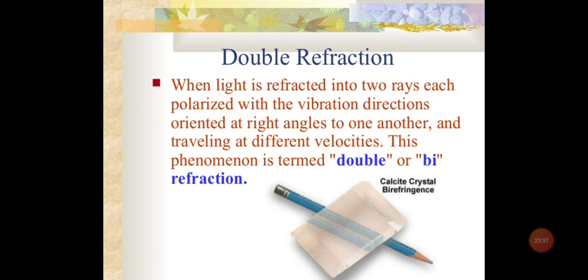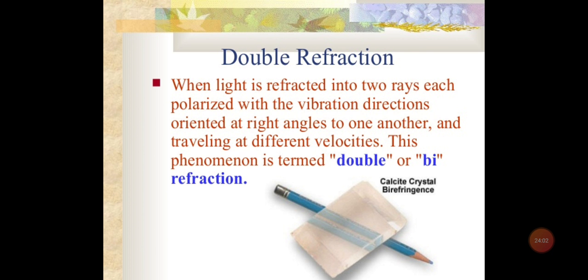So the crystal having this type of property is said to be doubly refracting, and this phenomenon is known as double refraction. Some crystals having this doubly refracting nature are mica, sugar, topaz. Okay, so this term double refraction means birefraction.